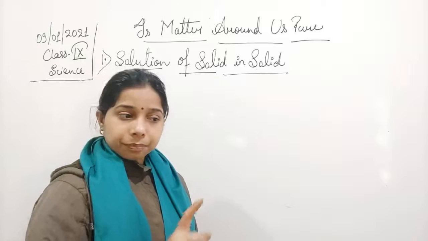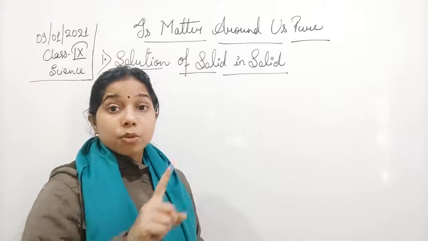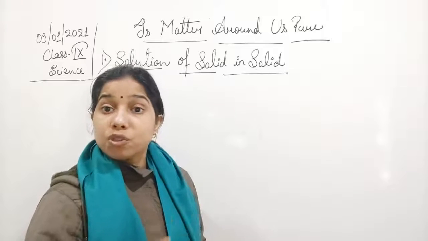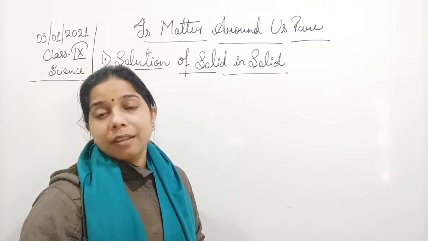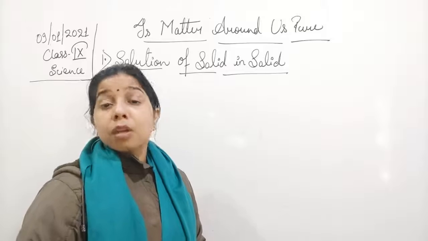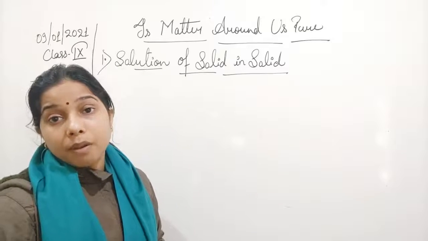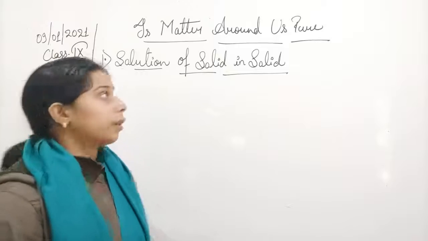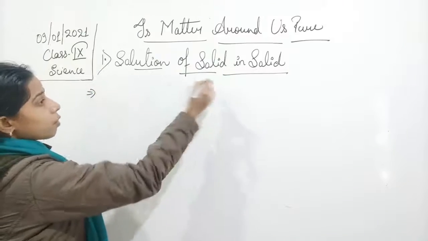Absolutely, student. So you see that alloys, the metal alloy. So there we have taken copper, we have taken zinc. So copper is also a solid, zinc is also a solid. When you mix both of them together, there is a formation of brass. Okay, so we can say here that this is an example of a solution of solid in solid.